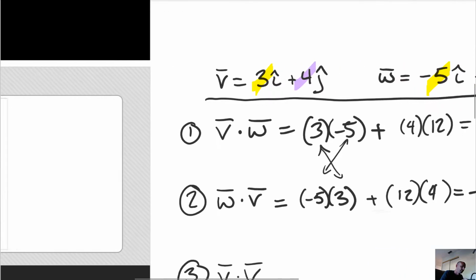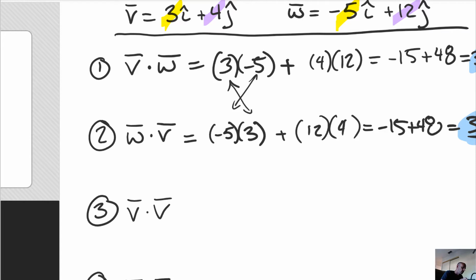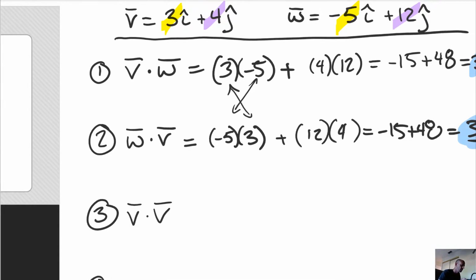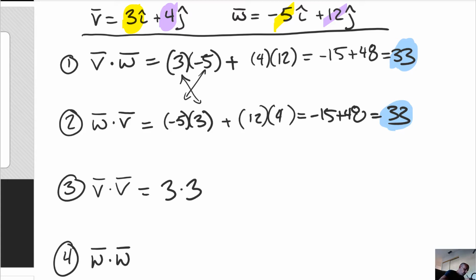Nah. I'll start yelling. I can feel it. All right. And now we're going to go to number 3, which is asking us to dot V with V. So let's take that 3, and we gotta dot it with the other vector, which is V, which is, oh, it's still 3. And now let's take our 4, so we better dot 4 with 4. We gotta multiply those together. So isn't that 3 squared plus 4 squared? So what's that, 9 plus 16? So isn't this equal to 25?